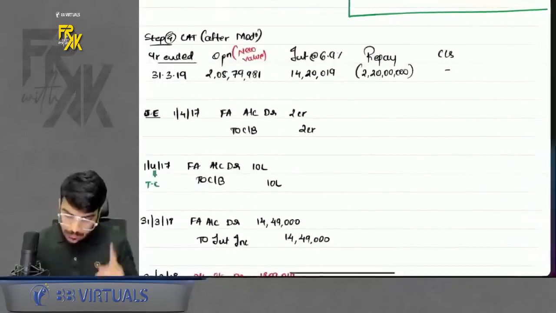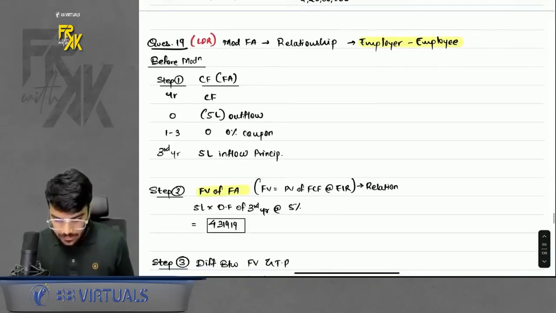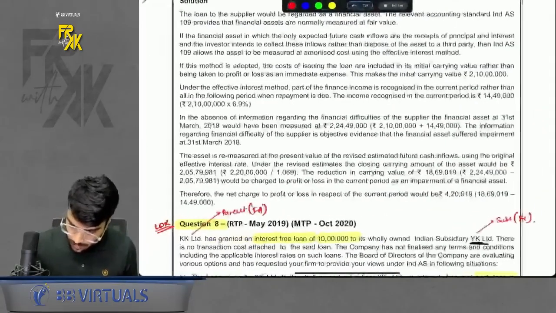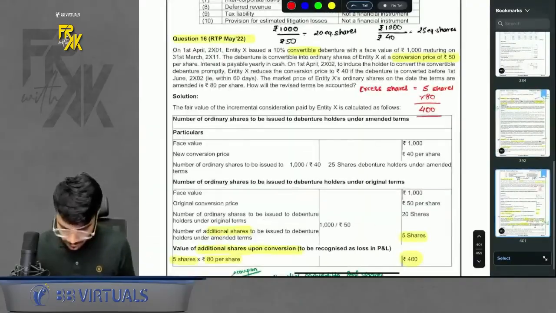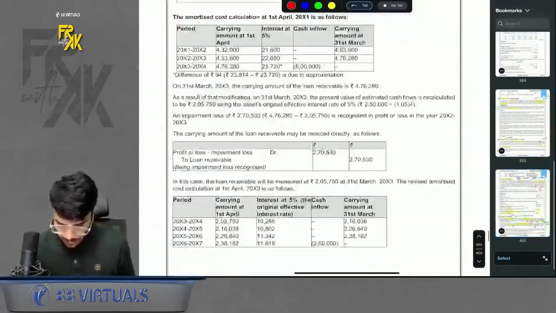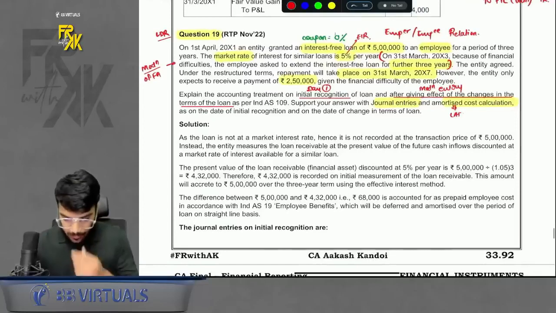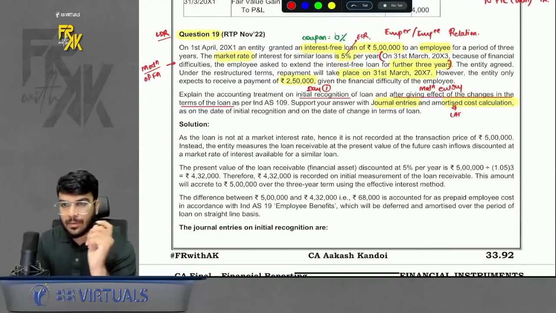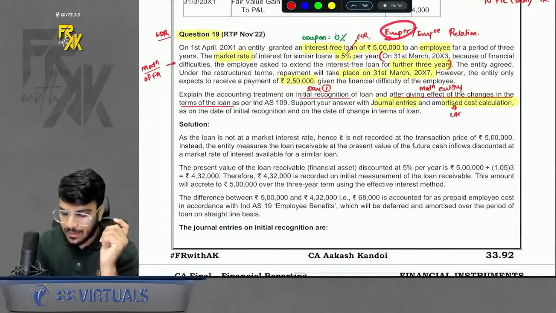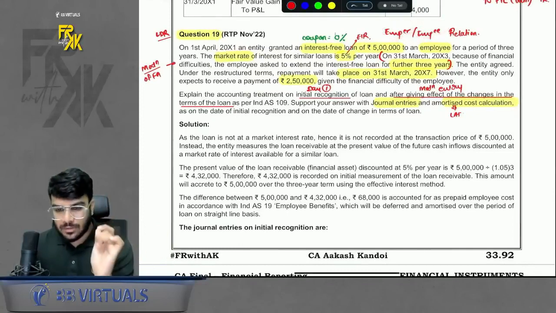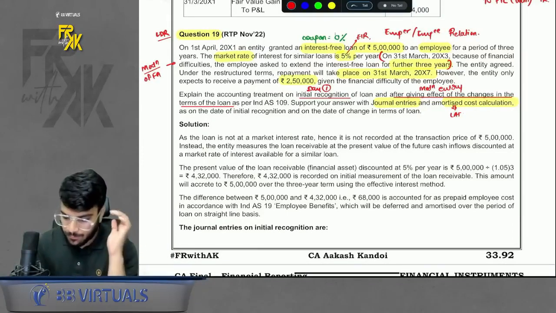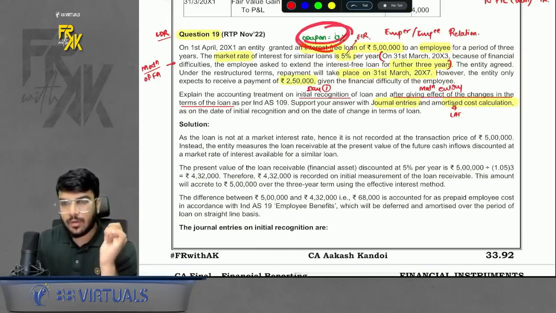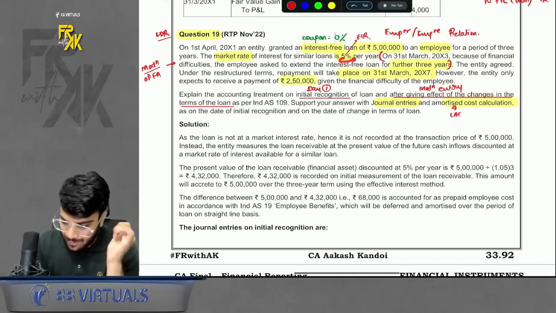Simple question it was. There is one more question, and that is question number 19. Okay, we can solve that question as well. One sec. Okay, what is in question number 19? It is again a very similar question where the employer is giving a loan to the employee. At what rate is the loan given? 0% is the coupon. What is the EIR going to be, sir? EIR is going to be 5%.